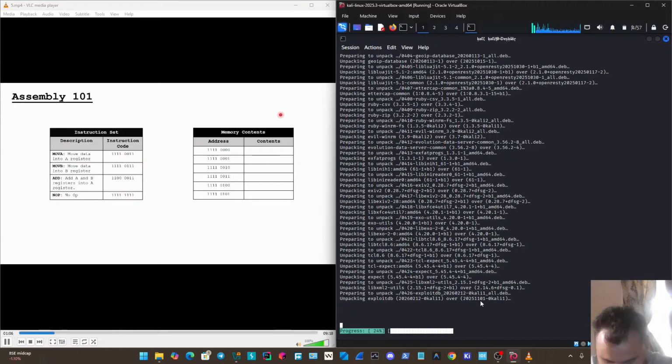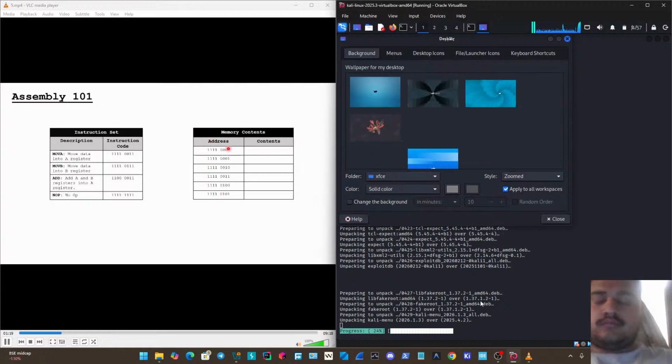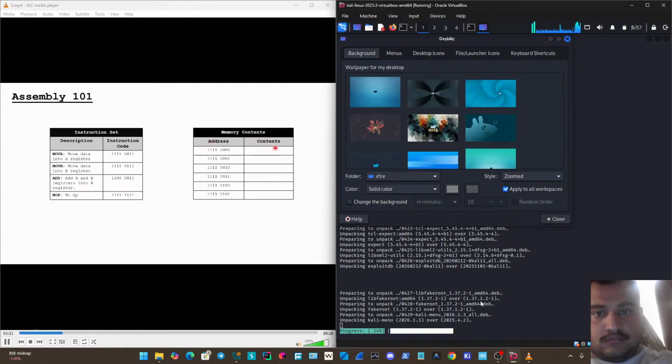So on the right here, I've got just a mock-up of what our memory is going to look like in order for us to write out this really basic program to add 2 plus 2 together and then get the result. So on the left here, I've got the addresses, and then what we're going to do is we're just going to fill in the contents of the instruction codes and data that we'll need to write that program.